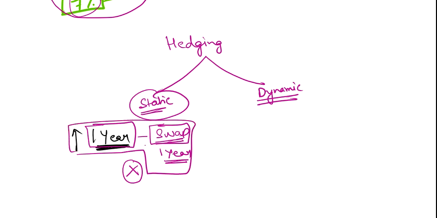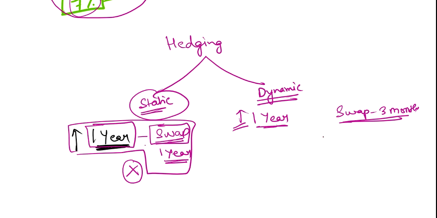Now what is dynamic hedging? You have the risk of interest rate for 1 year, but you haven't taken the swap for 1 year, you have taken the swap just for 3 months, say, because you feel that if interest rate will rise, it will rise only in the first 3 months, after that it won't. Clear? This was the situation today.